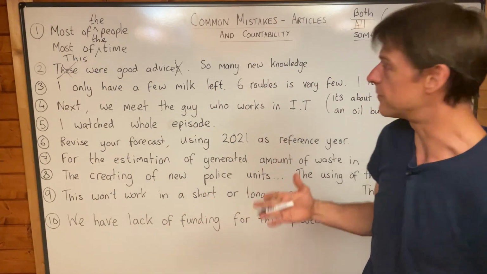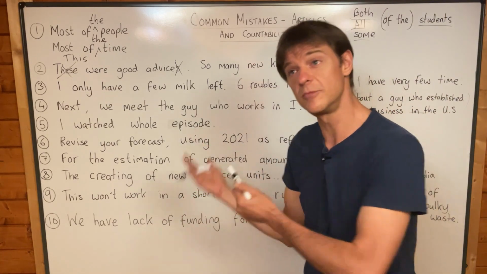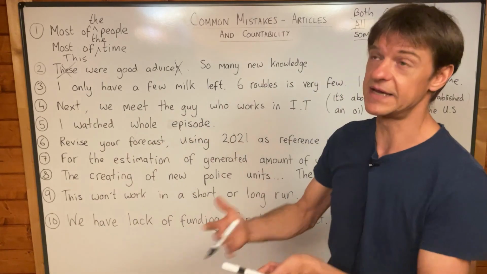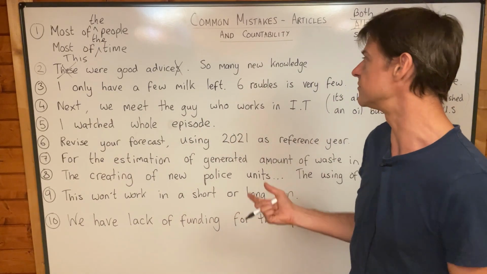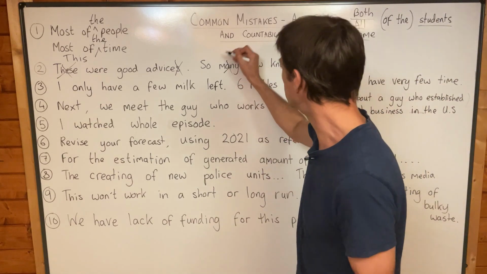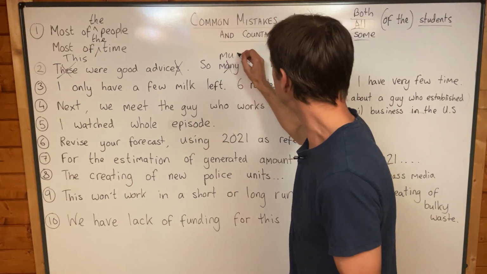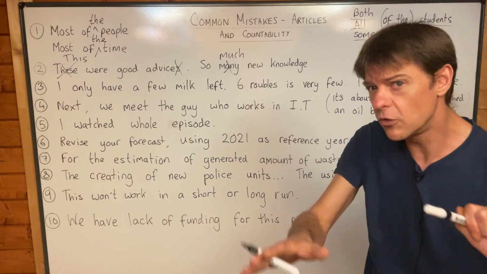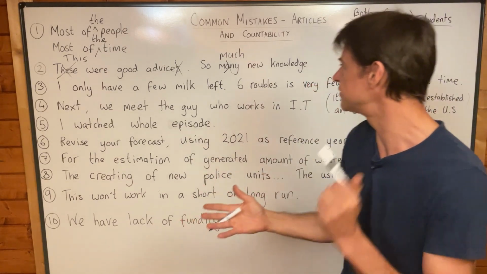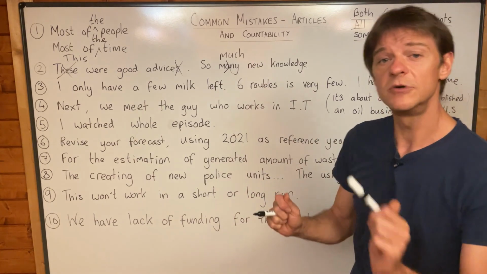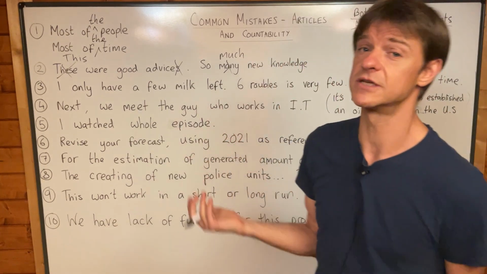I think in a few other languages it's countable, which is why so many students, so many of the students, but so many of my students, so many students make a mistake with advice, and they also make the same mistake with knowledge. Yes, so much new knowledge and evidence and proof. These are all uncountable in English. Yeah, advice, evidence, proof, knowledge, they're all uncountable, which is why you very often see them without an article,